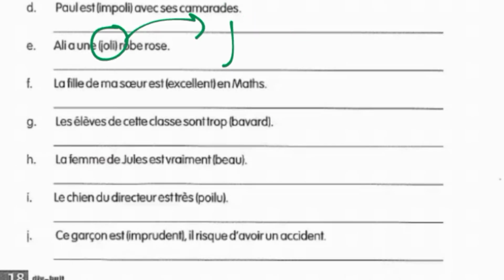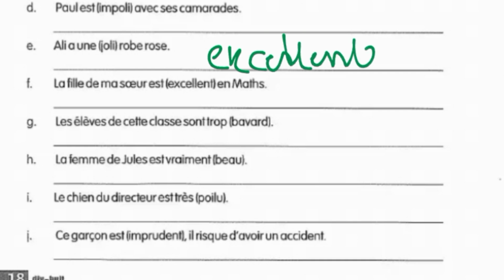Then in the F part, la fille de ma sœur est excellent en maths. So here the quality of your sister's daughter has been told, which means feminine. So we have to convert excellent also into feminine, for which we will simply add E at the end. So this is the answer.